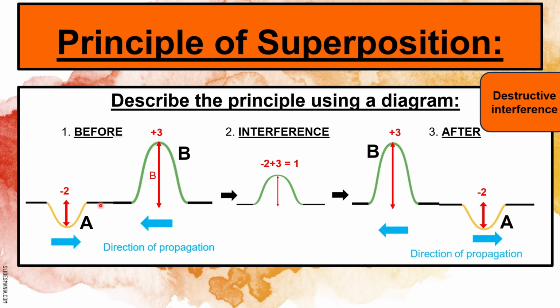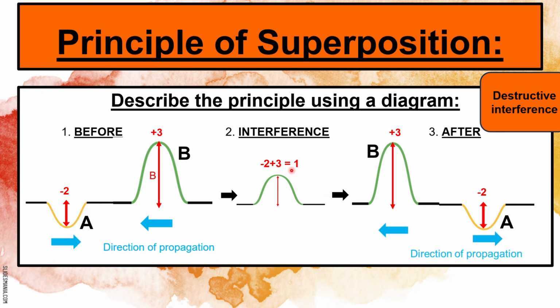Now we know the type of interference that's going to happen: it's destructive because a trough was approaching a crest. So destructive interference is going to take place. What's going to happen? -2 +3 is going to give me an answer of +1 centimeters.